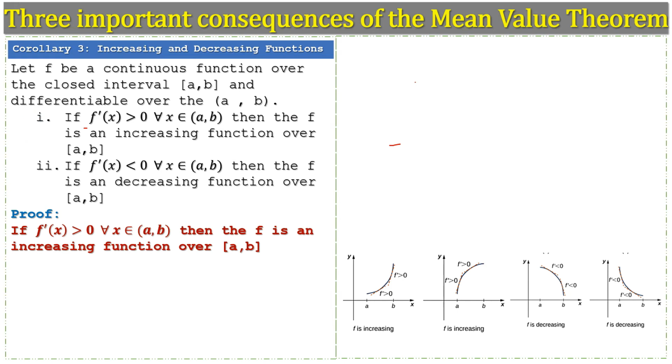Okay, so if the derivative of the function is greater than 0 for all values of x belonging to the open interval, then the function is an increasing function over the closed interval AB.